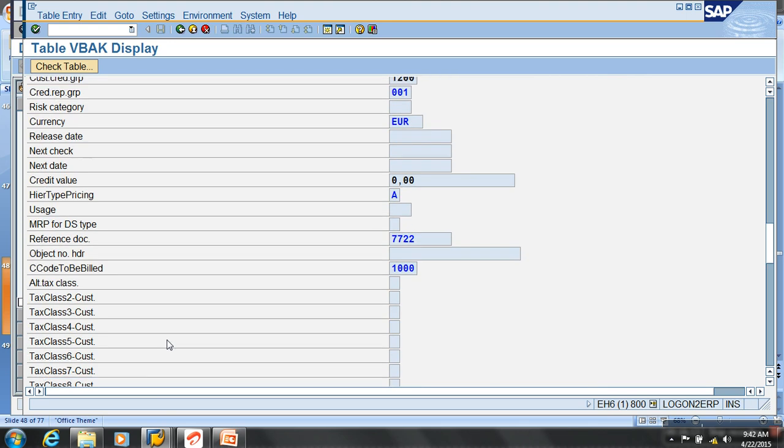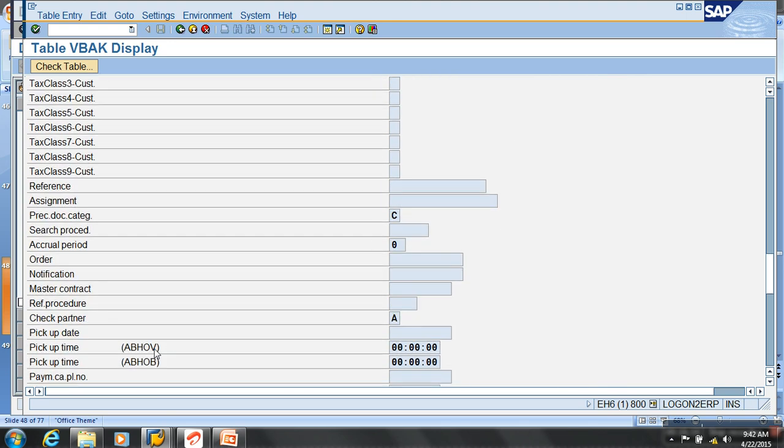You get most of the information here. This is actually called the header. When you create a sales order, do you create one? Does it have one item or multiple items? Multiple items, right? Information common for all the items, we refer to as header. Information specific to each item, we call item level data.